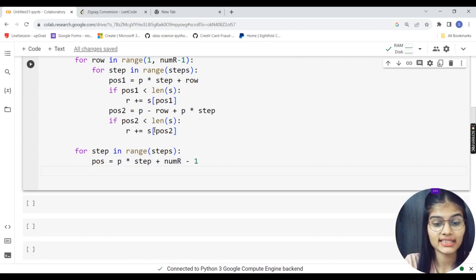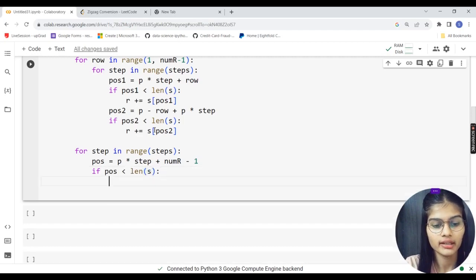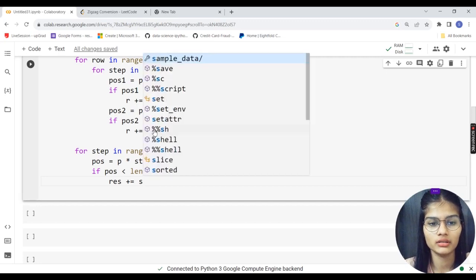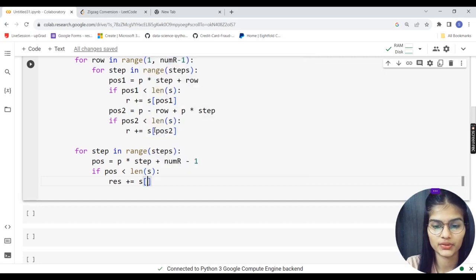My next condition is that if my position is less than the length of my string, I will do res plus equal to s at the position POS.